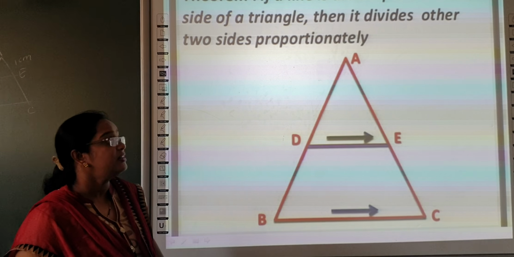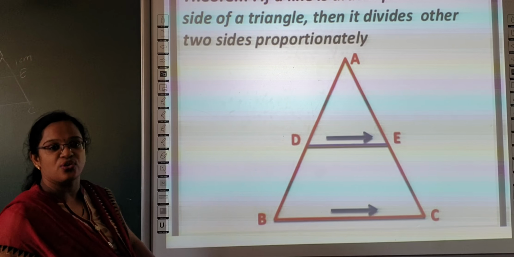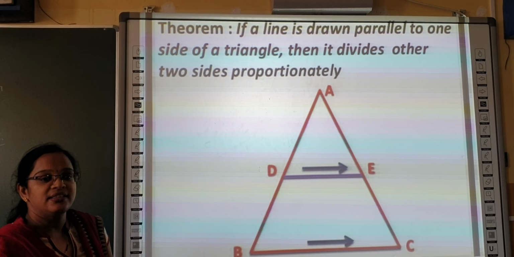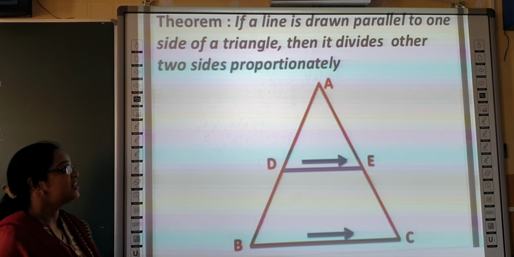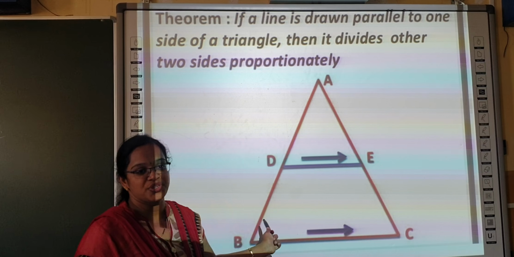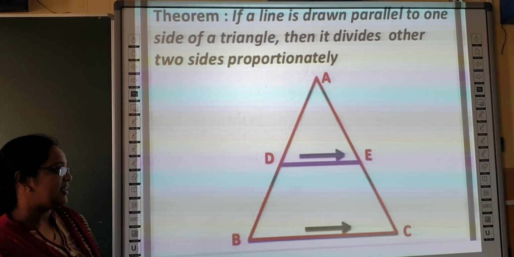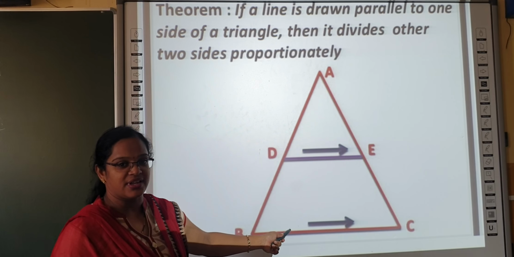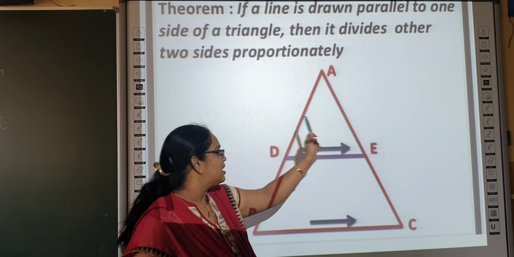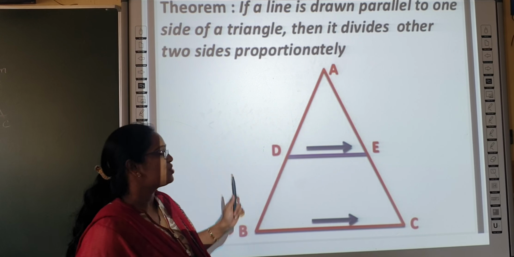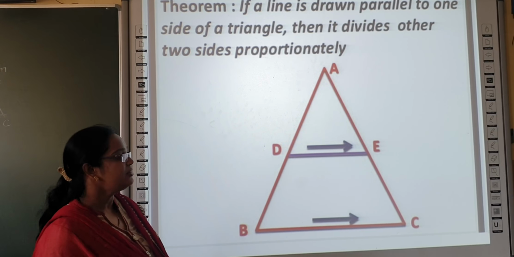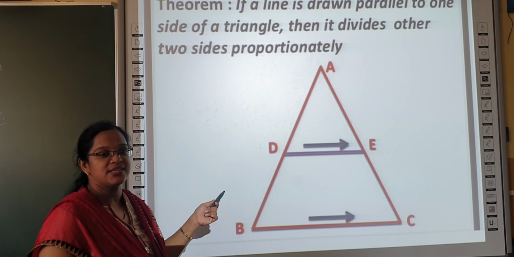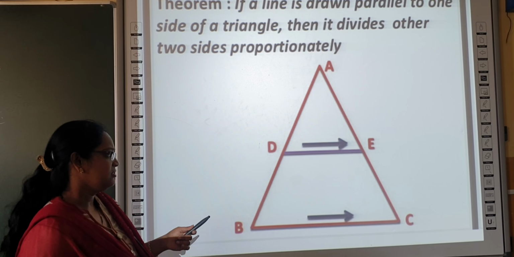It states that if a line is drawn parallel to one side of a triangle, then it divides the other two sides proportionately. That is the statement of the Thales theorem, or basic proportionality theorem.